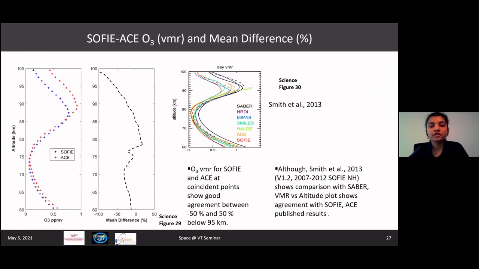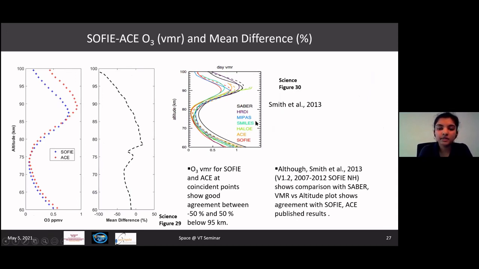These are our ozone measurements, and we compare it to the published result of Dr. Smith from her 2013 paper. As we can see, ACE measurements are consistently higher through all altitudes except this little chunk where SOFI measurements are higher. And there is a very good agreement and relationship between both of these instruments' measurements.